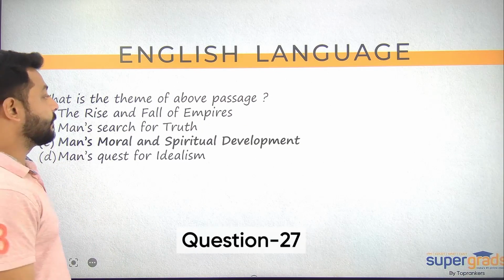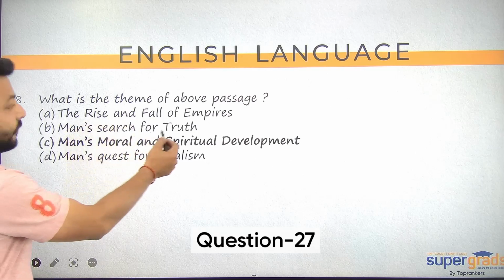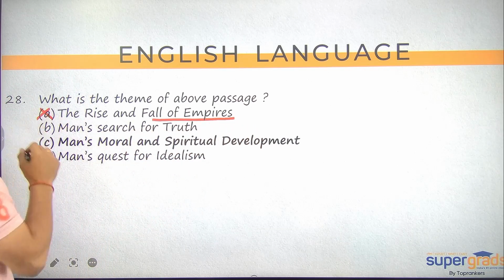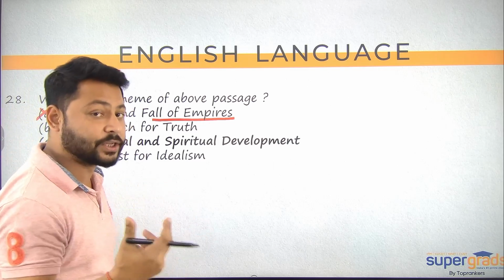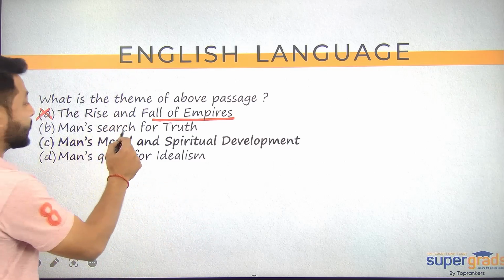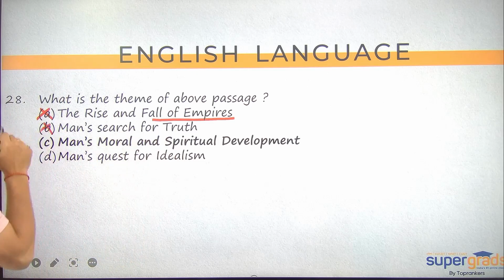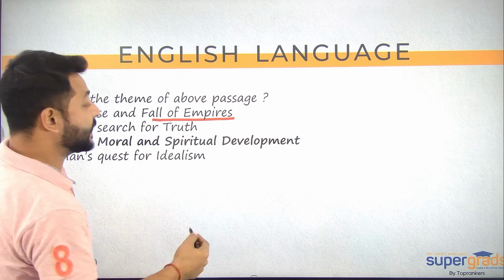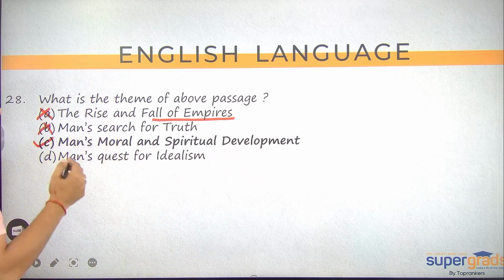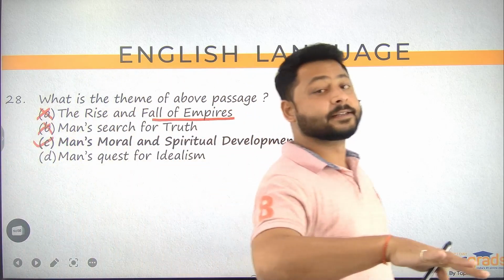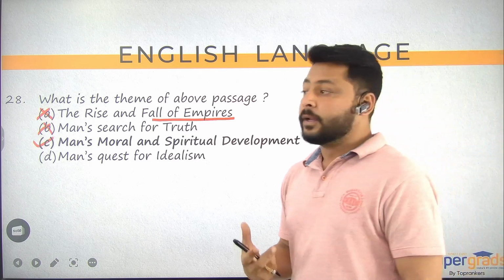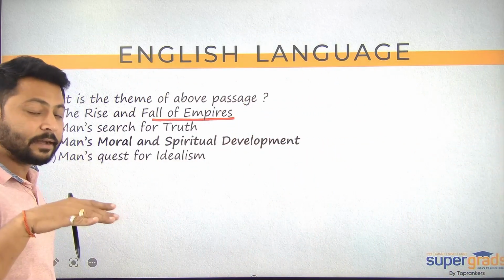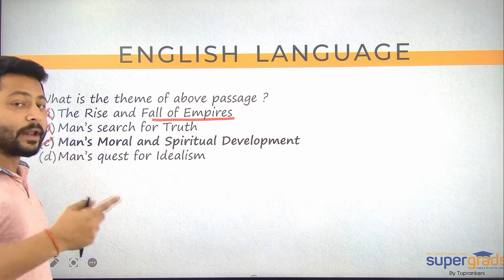28. What is the theme of the above passage? The rise and fall of the empires. Now it is not talking about empires. It is talking about human entity and the sense of cooperation there. All right. B. Man's search for the truth. It wasn't about the truth. It wasn't about coexistence. C. Man's moral and spiritual development. Yes, because moral development includes making sacrifices, includes the ability to have cooperation and coexist. All right. So C, Calcutta is that topic जो कि include कर रहा है इन सारी चीजों को.